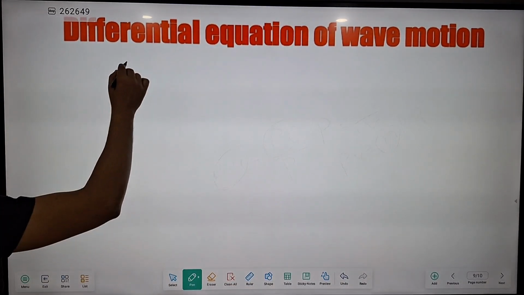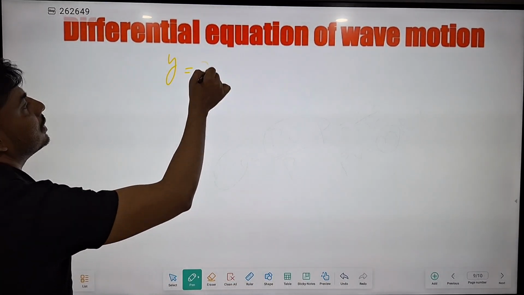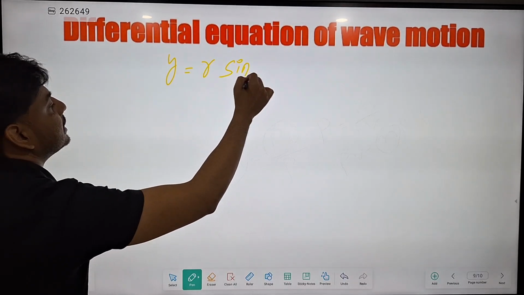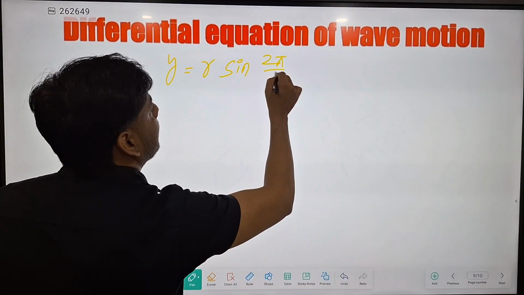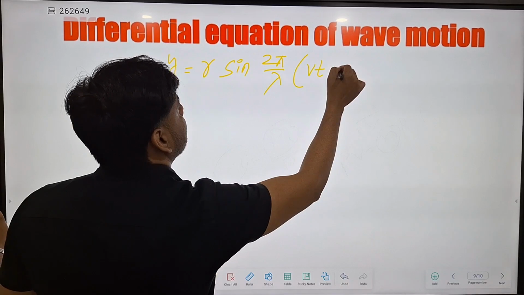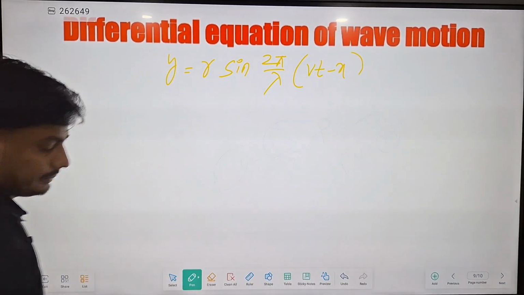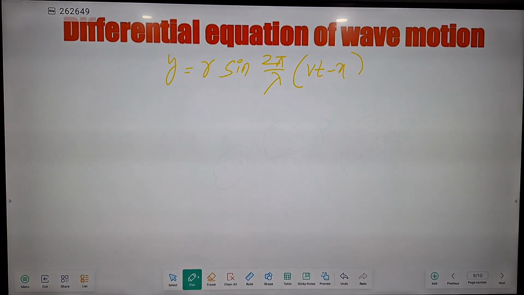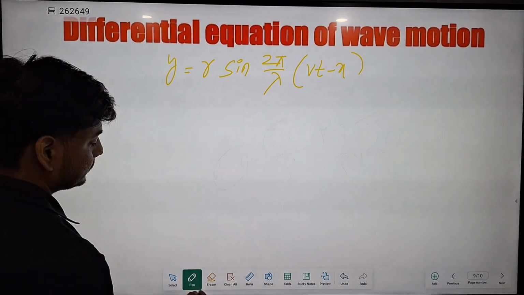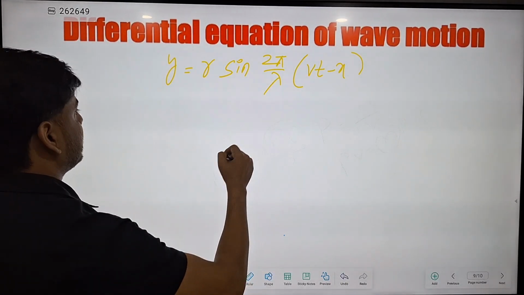Already we derived the wave equation in the form of y equal to r sine, in bracket 2 pi by lambda in bracket vt minus x. This is the equation we get.